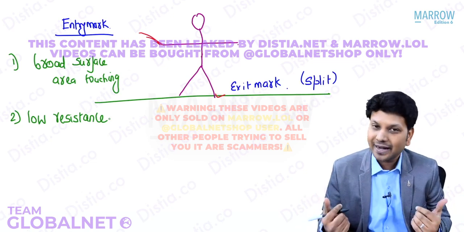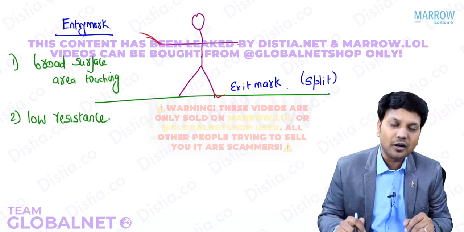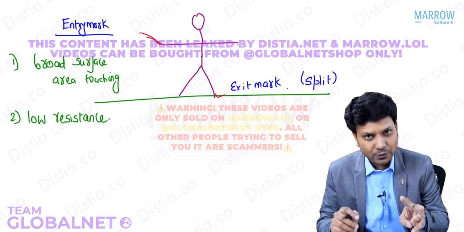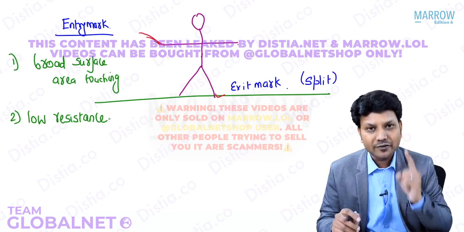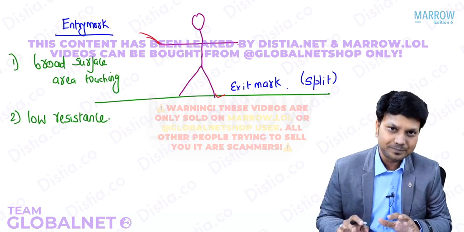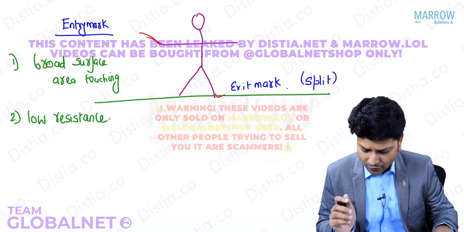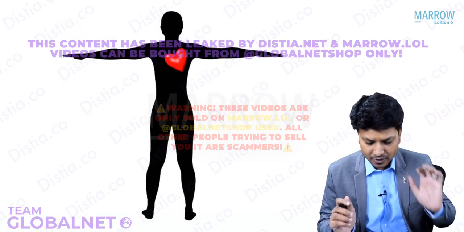It will be fatal, with no electric mark at all. So do remember, there are two situations where there won't be any entry mark. Number one, if the surface area is very broad. Number two, if there is no resistance at all. Now let's go forward regarding the cause of death.